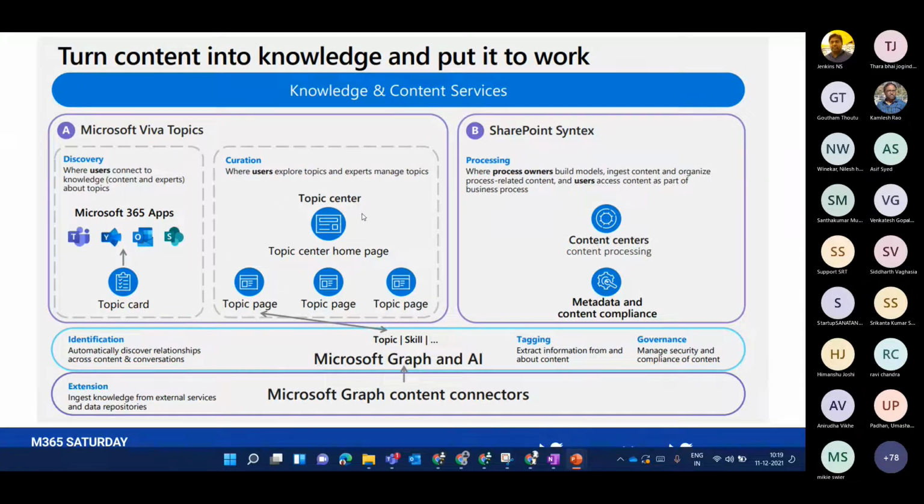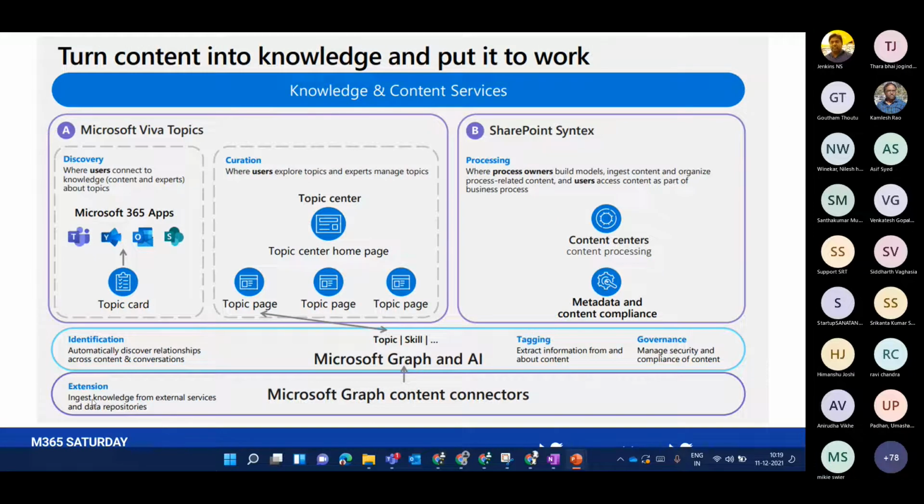This is the home page, similar to your communication site or team site. It is the same, but this is an add-on extra licensing feature. It is from this site only that you can create topic pages, and these topic pages can be made visible to all these applications in the form of a topic card.